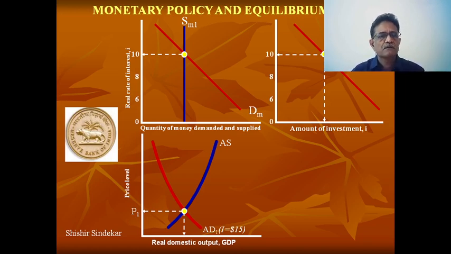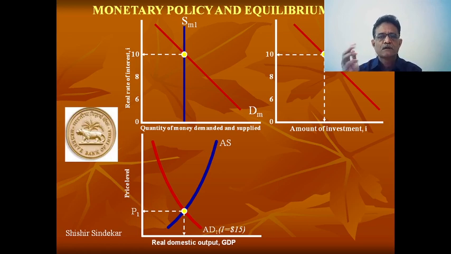At the rate of interest, which for simplicity I have assumed to be 10%, the supply of money and demand for money equate. So that comes to my first point of equilibrium. With this level of rate of interest, there must be some demand for investment. So at 10% rate of interest, I would like to approach the bank to take a loan. In the next graph, I have shown the amount of investment at the rate of 10%, and here I got one more investment demand point.